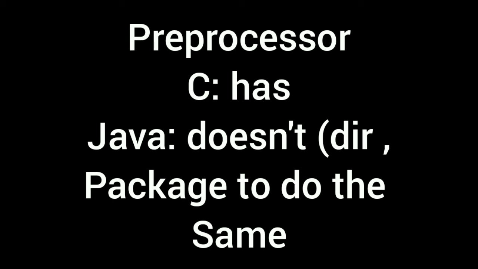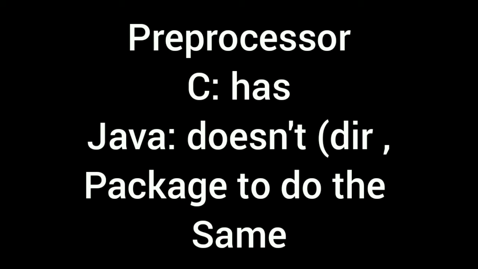And coming to preprocessors, C had preprocessors like hash define and hash include, but Java doesn't have them. To do the same, we have classes and packages, but we don't have any hash include or hash define.